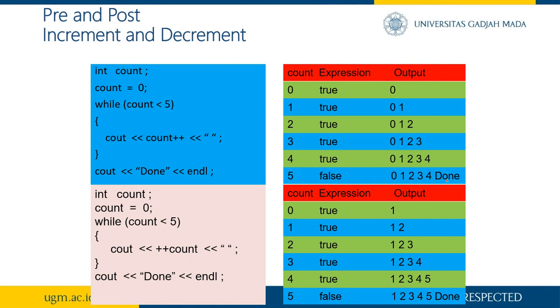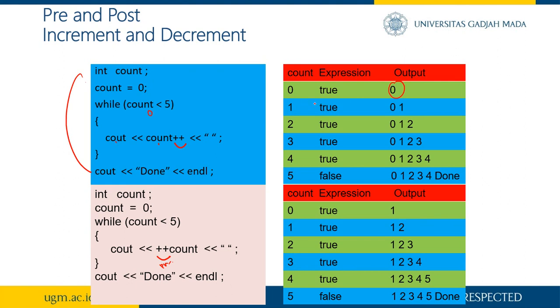Now let's take a look at the example. This one is post increment and this one is pre-increment. So it is the same code as the previous code. We are creating a counting program. Integer count is 0, so count here must be 0. So for the first one, the output is 0, and then cout count plus plus.